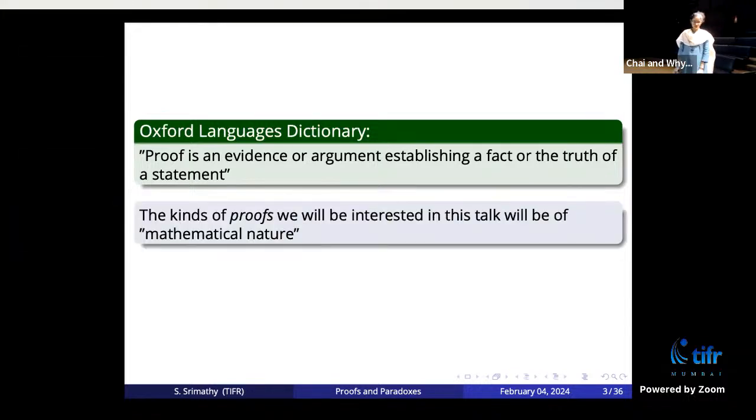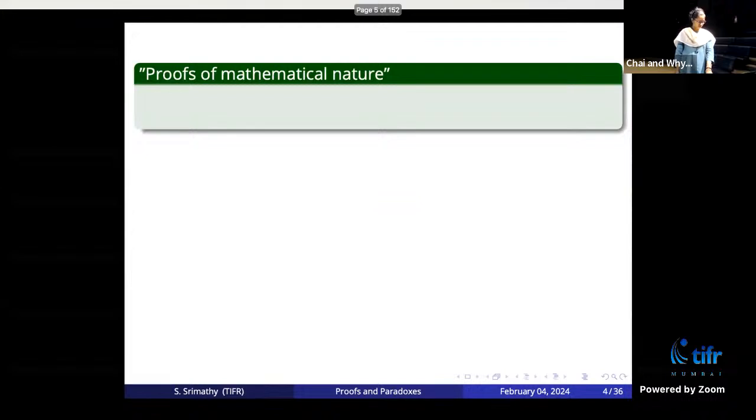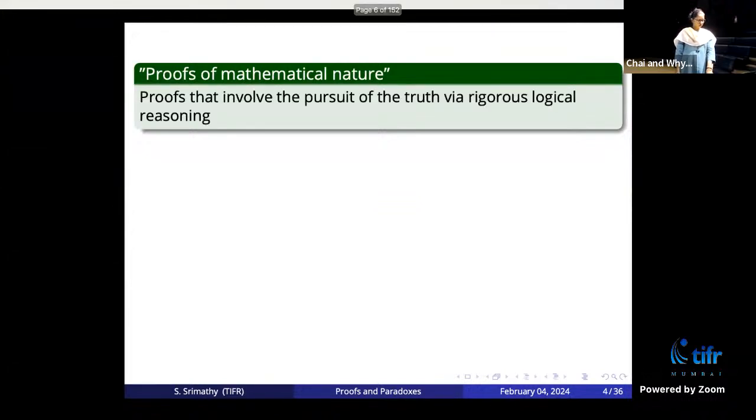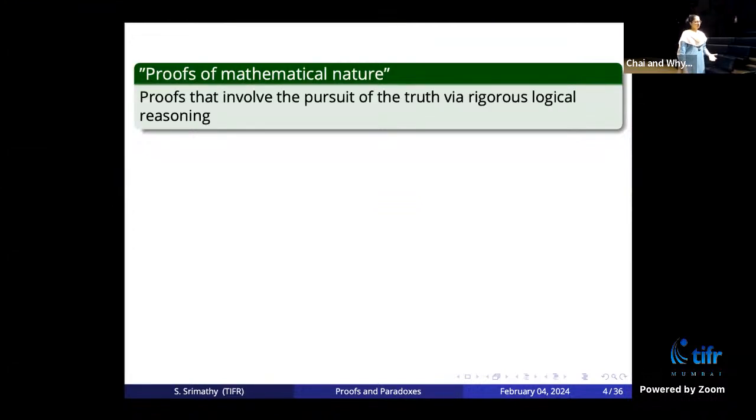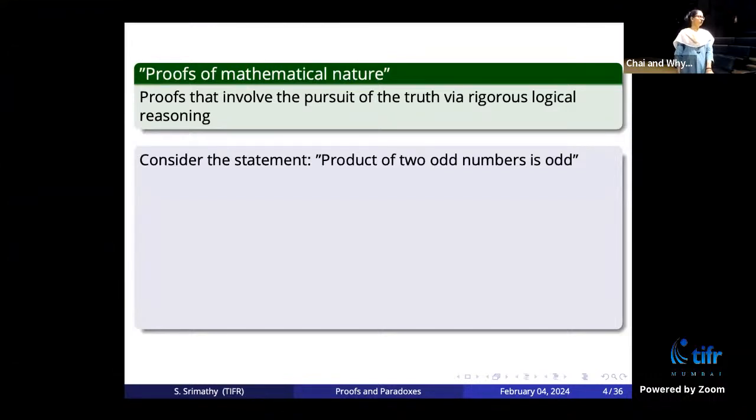And the kinds of proofs that we will be interested in this talk will be of mathematical nature. What I mean by mathematical nature is that I want to prove some statement based on rigorous logical reasoning. For example, let's consider the statement that the product of two odd numbers is odd. Everybody, I hope, will agree with this fact.